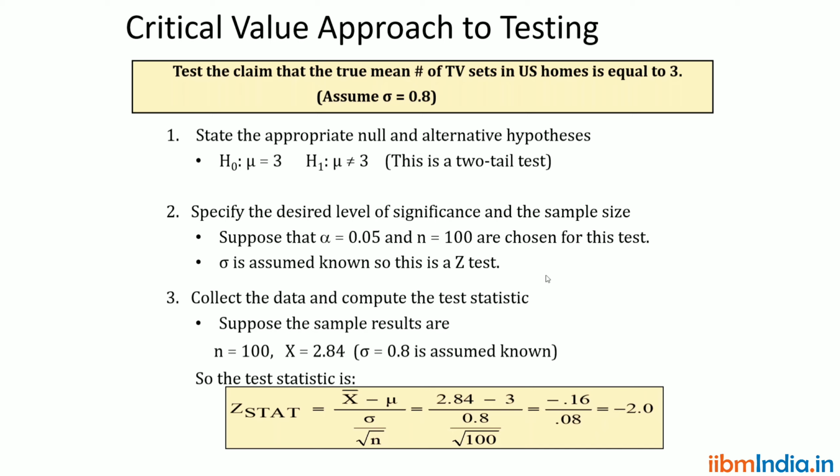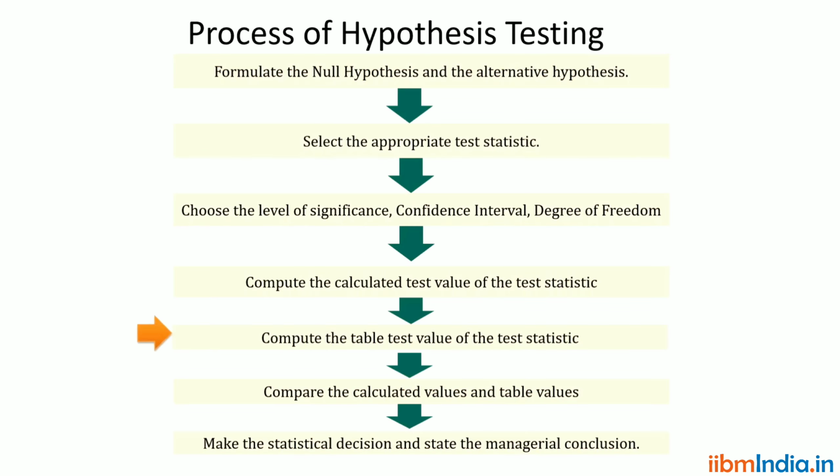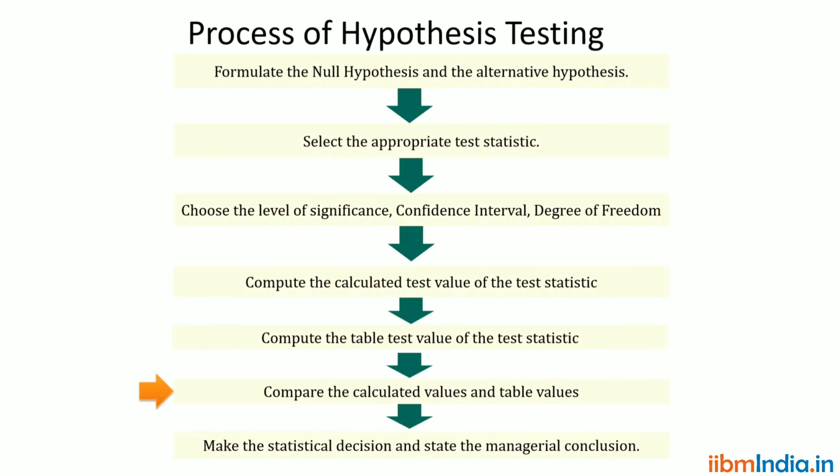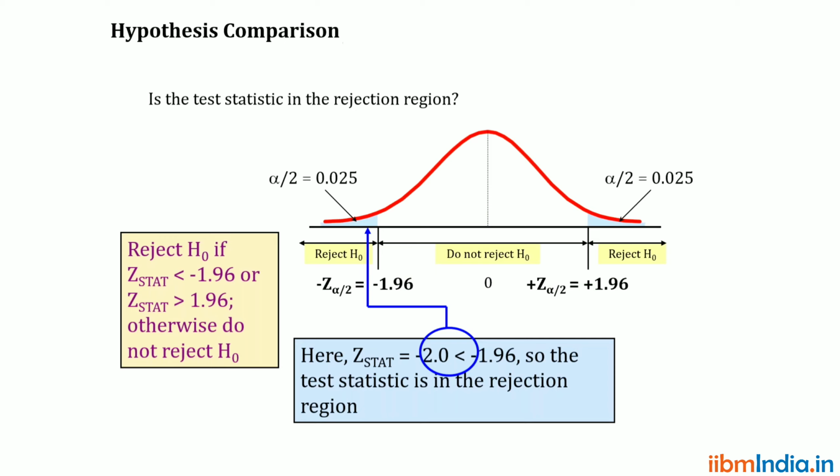Then the corresponding table value also we need to look into. When we look into the table, the level of significance is 0.05, we are getting 1.96. We need to compare the calculated and table value.